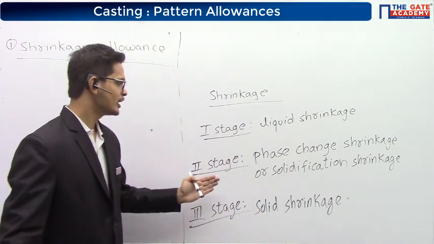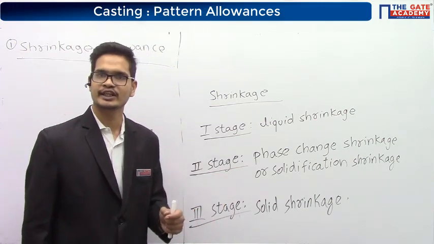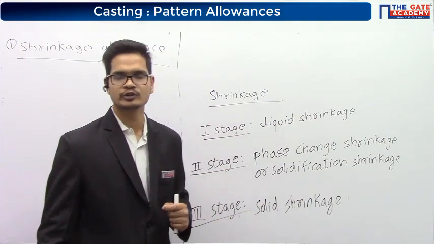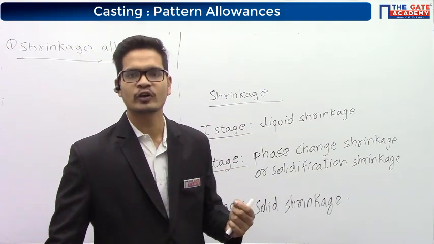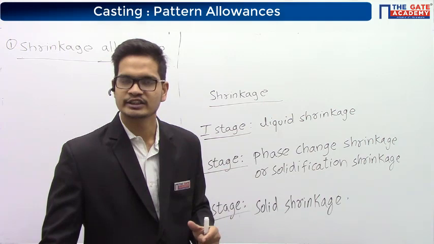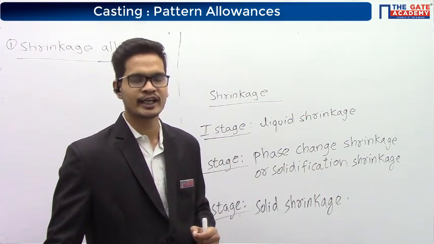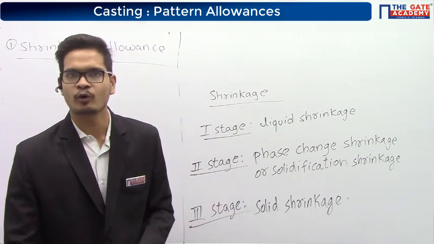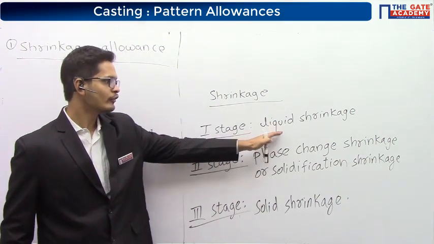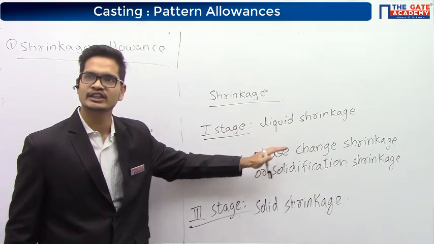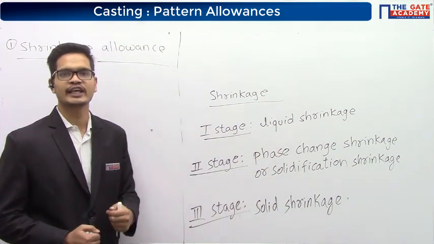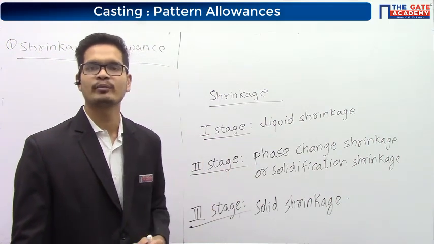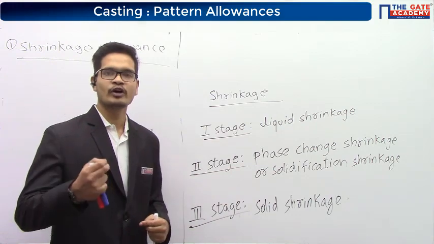Similarly, in the second stage we have both solid and liquid. So in the second stage also, if some shrinkage has taken place, you will supply more molten metal. So whatever shrinkage has taken place in the first and second stage will be compensated by supplying extra molten metal. This extra molten metal is supplied by something called a riser.